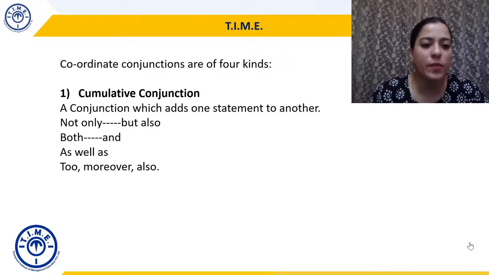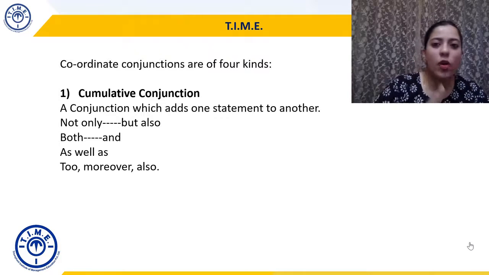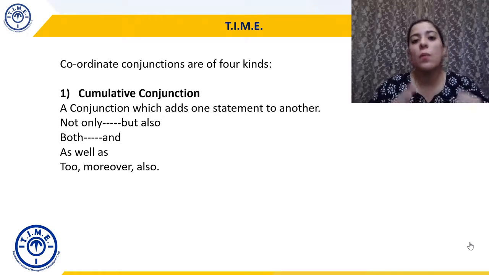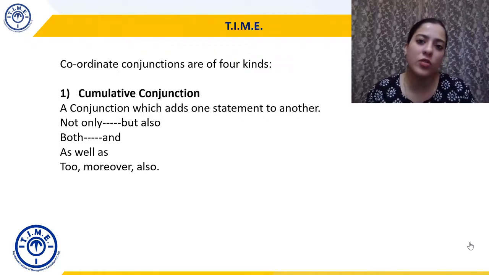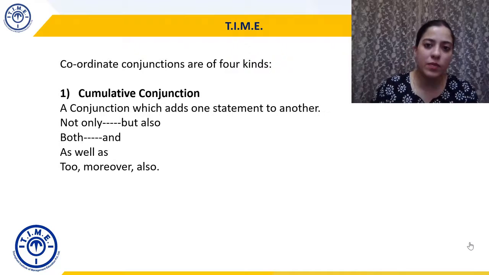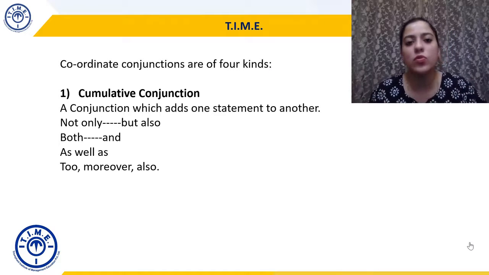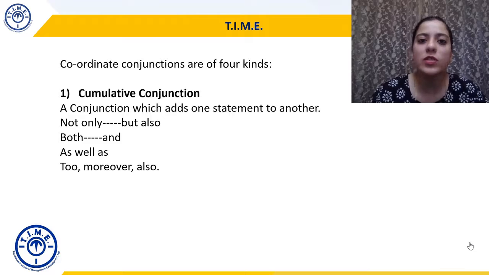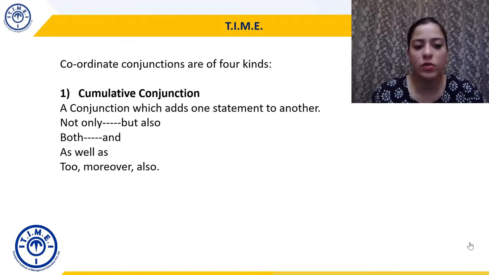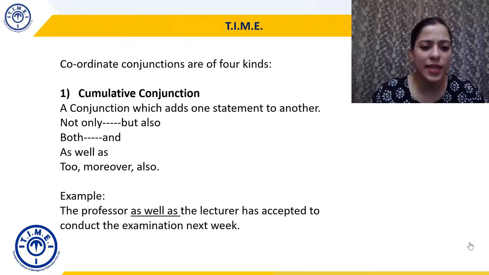Let's take an example. The words used here will be not only but also, both and, as well as. I'm sure you have noticed that these are repetitions. There can be multiple types of conjunctions using the same words, but they can be divided into multiple types depending on how they are used. So here we are talking about cumulative conjunctions. Let's take an example.